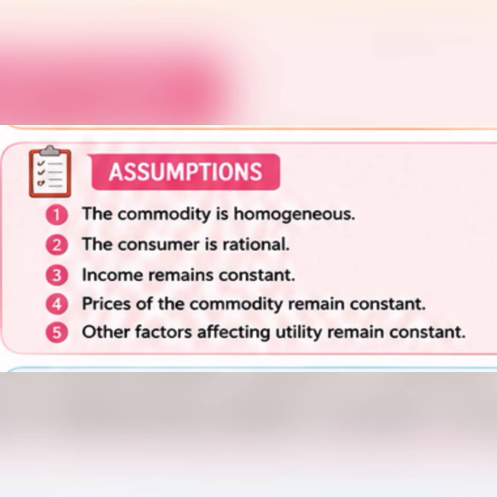Let us understand what these assumptions are. The very first assumption is that the commodity is homogeneous. What does it mean when I say the commodity is homogeneous? Homogeneous means the commodity or the product that I am using should be identical. If I am eating a pizza slice, then it should be the same pizza slice that I am going to consume next. If it is a variant, then the law of diminishing marginal utility will not work. So the units that we are consuming should be exactly the same.